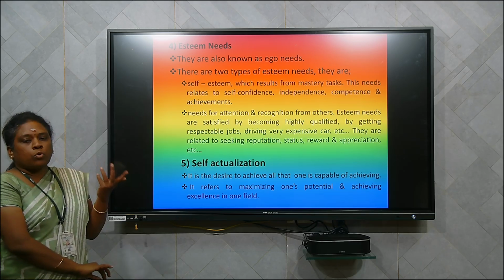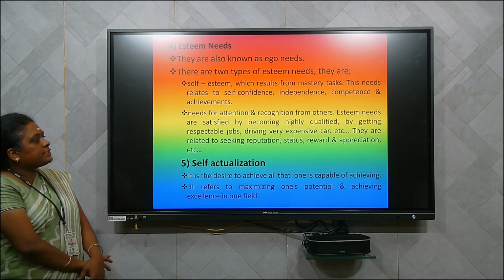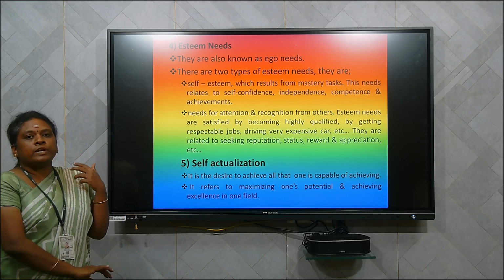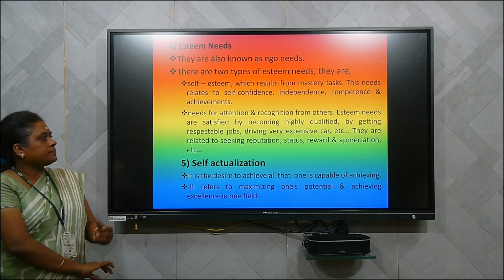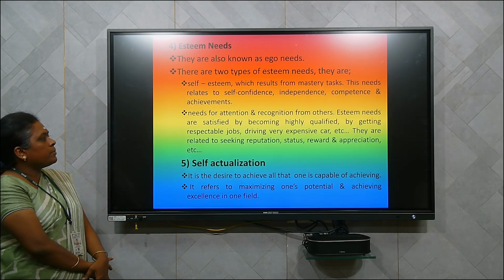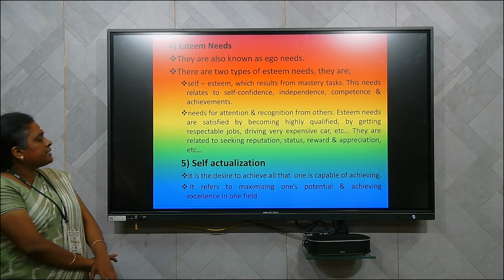He may have more degrees. Next, by getting respectable jobs, driving a very expensive car. So these are the examples of the self-esteem need. A man has to feel proud and should be respected by others. They are related to seeking reputation, status, reward and appreciation. You have to be appreciated by others. So there comes the fourth need, the self-esteem need.